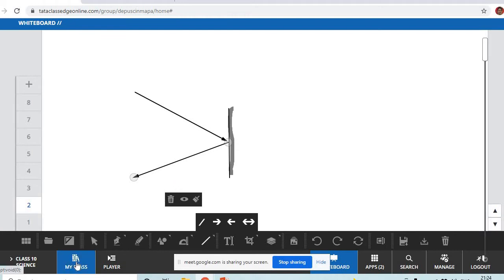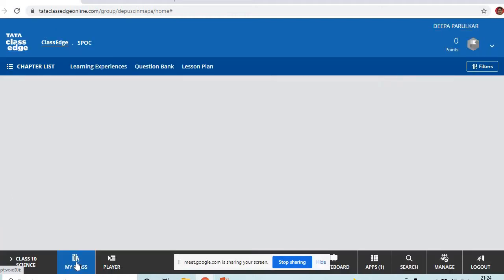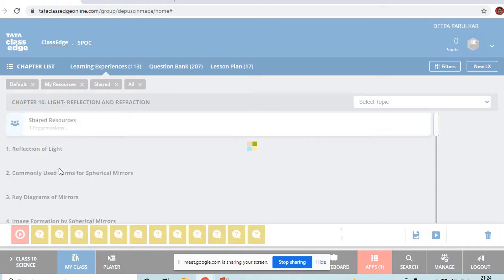Have you understood reflection of light? Because that was the previous topic. Everybody understood reflection of light? Yes, ma'am. Okay, so let's recap the reflection of light and take a small quiz. This helps you to connect the topics and to revise what we have learned earlier.